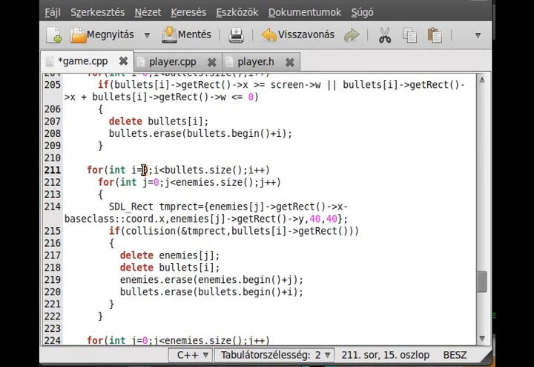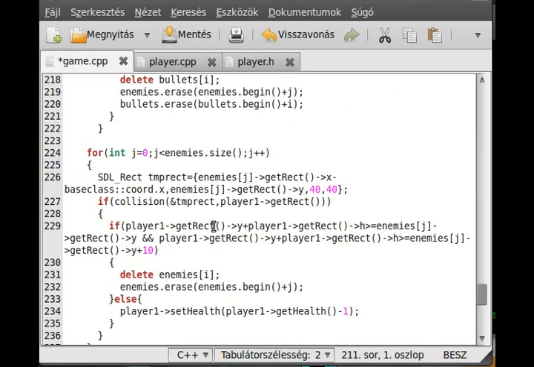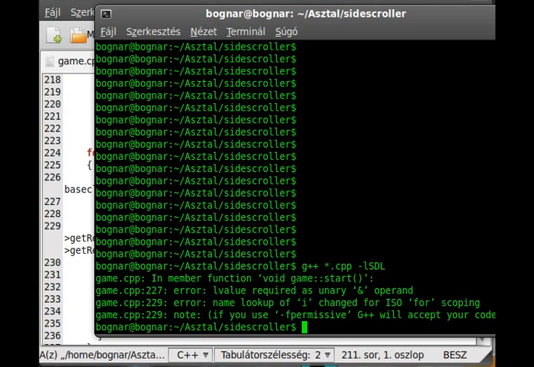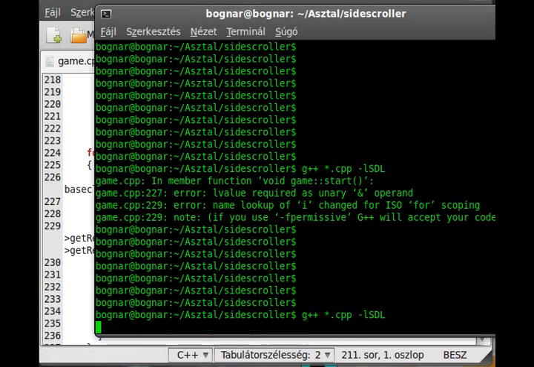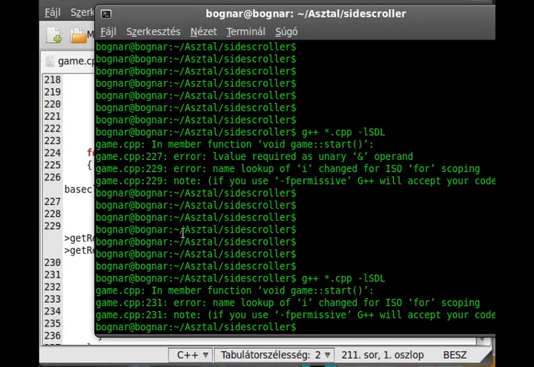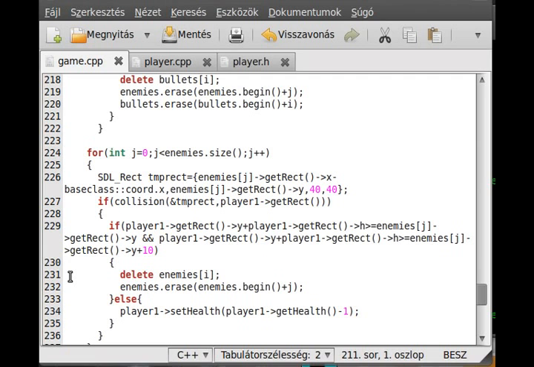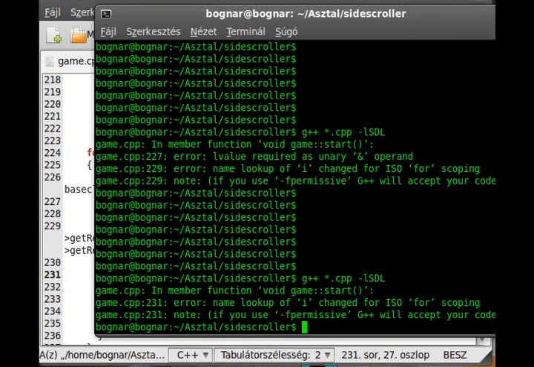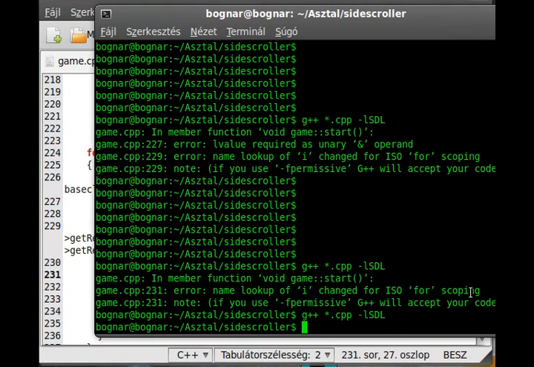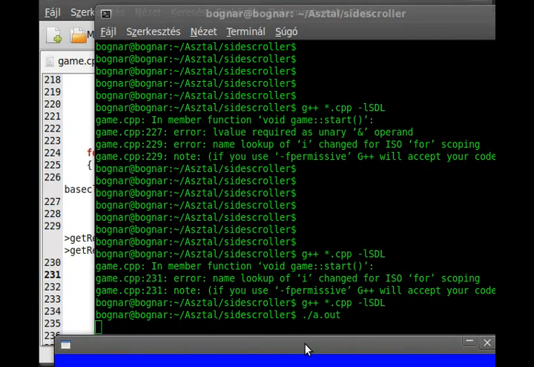We use the I up here, and that's why it is complaining, because it is outside of the scope, so we can't use I because it is not declared there. And yeah, here to J. Okay, probably I didn't screw up more places, so we can compile it and run it.